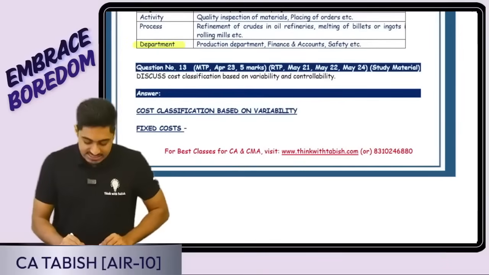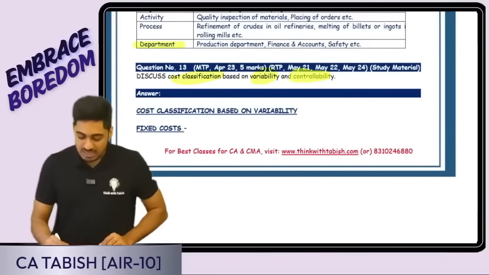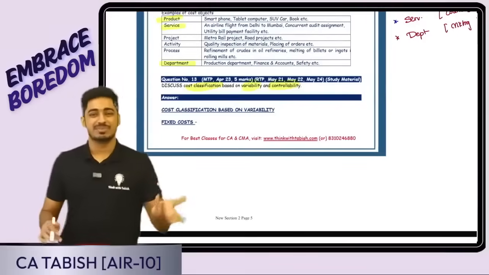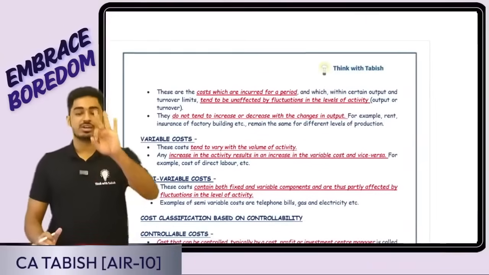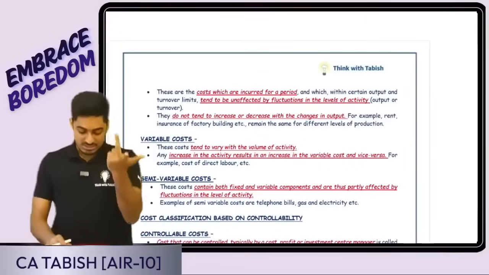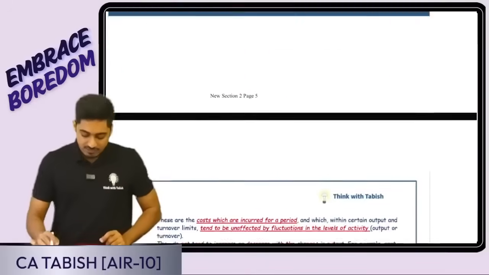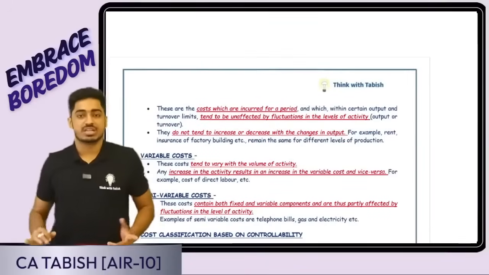Next question is discuss cost classification based on variability and controllability. Something from basics we know. Yes, based on variability, three costs: variable cost, fixed cost, semi-variable cost. Quickly, fixed cost: it does not change based on the level of output.